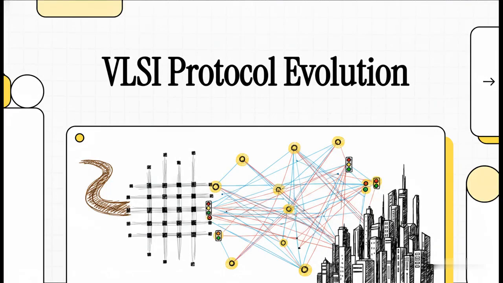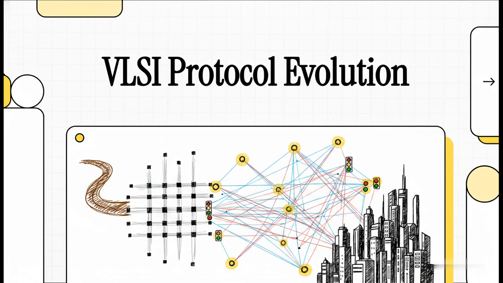Welcome to another explainer. Today we're looking at something absolutely fascinating that's happening right under your fingertips. Think about the device you're using to watch this right now. Inside it is a microchip, right? Well, I want you to imagine that microchip not just as a flat piece of silicon, but as a bustling, hyperdense miniature city. And just like any massive metropolis, if you don't have roads, traffic lights, or rules of the road, the whole thing grinds to a complete, disastrous halt.